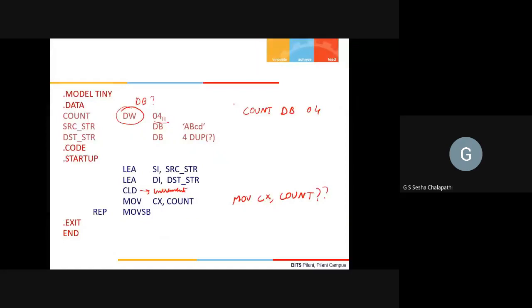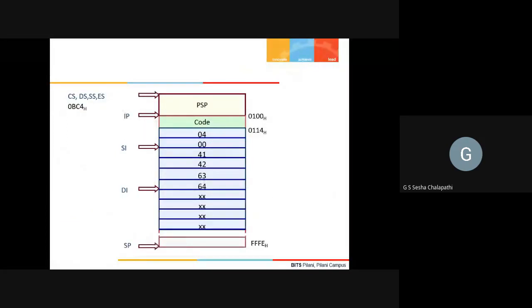What will actually happen is I will copy the value of A into CL. Let us say the ASCII value of A is 41. Then CX will be loaded with 4104h. Basically, the next byte will also be transferred into CX.